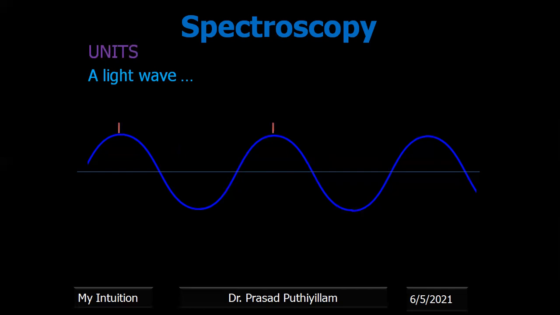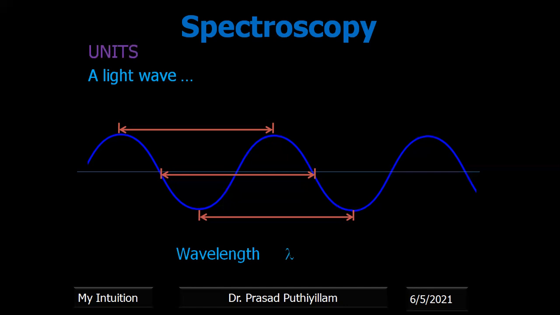Now, if you take the peaks of two crests, the distance between them is the length, or if you take two alternate nodal points, that distance will be the same as the distance between two crests, as well as between two neighboring troughs.